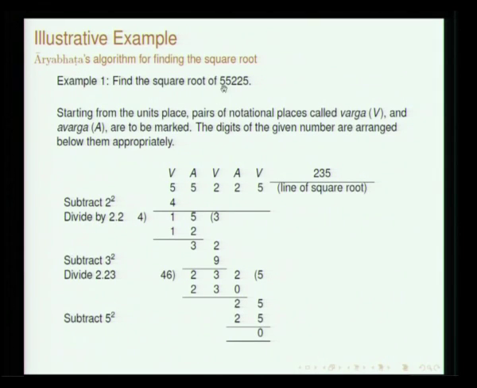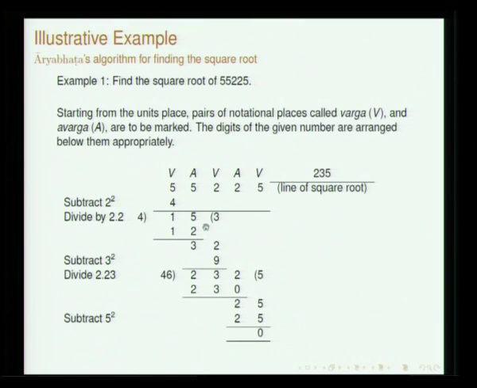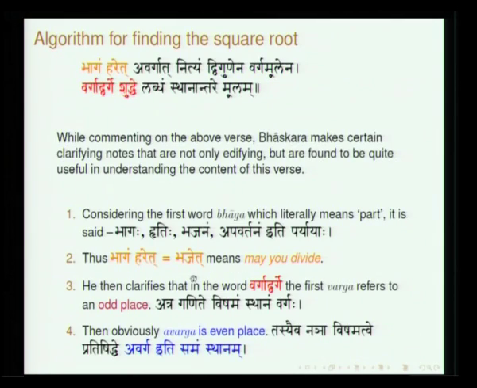So, let us see this example now. Here we have a number 55225 and this has to be written down like this, putting varga, avarga, varga, avarga, varga, avarga. Clear? This is what he means in the shloka by vargat, varge, avargat, avarge and so on. The procedure to be adopted can be stated in a few steps, then we will move on to the example. In Bhaskara's commentary what we find is bhagam haret.